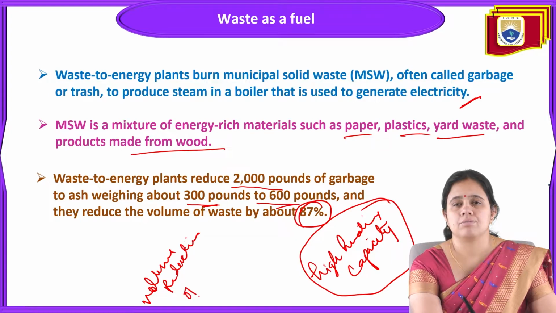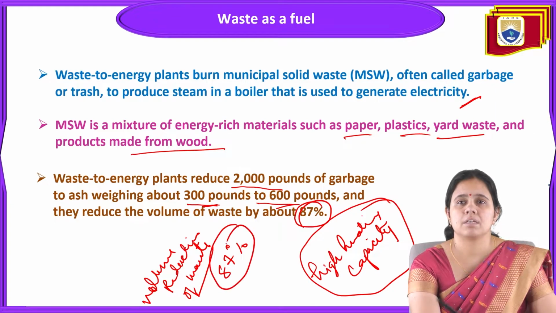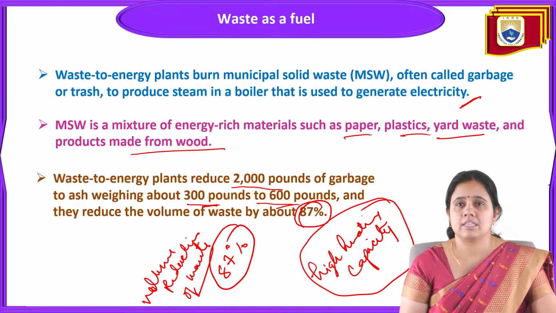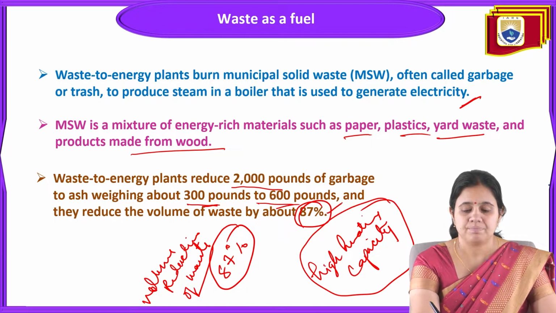Up to 87% of the total volume of the waste is reduced by this method.